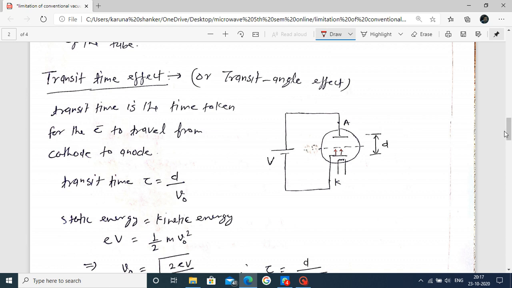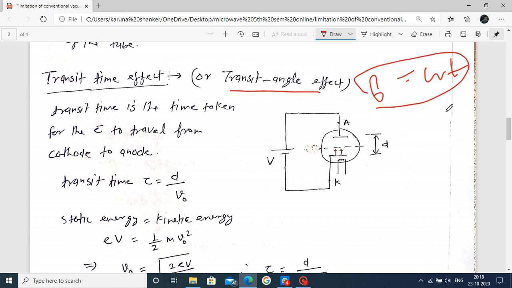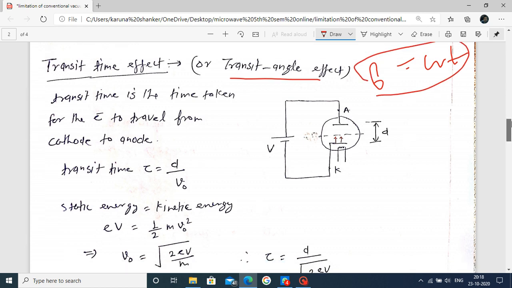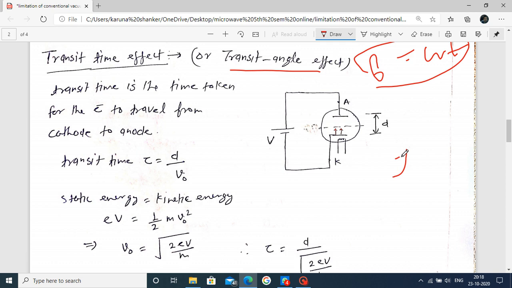Next we focus on the transit time effect. Here we also describe the transit angle effect. The transit angle theta is equal to omega t. Here the transit time t we denote by tau, and time is equal to distance upon velocity.